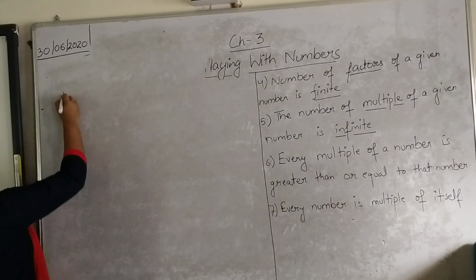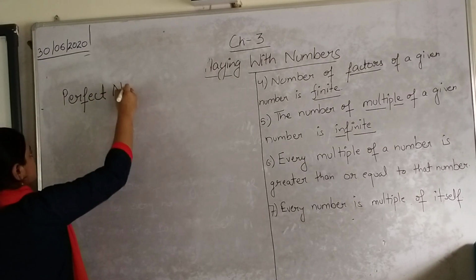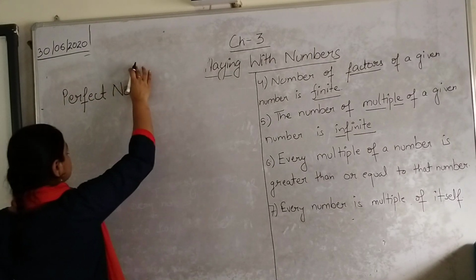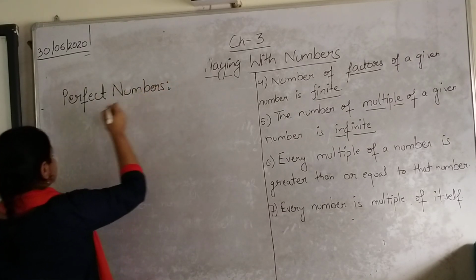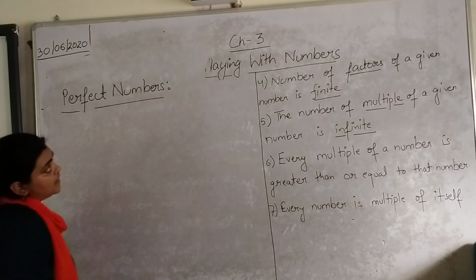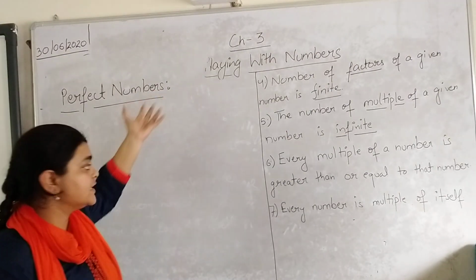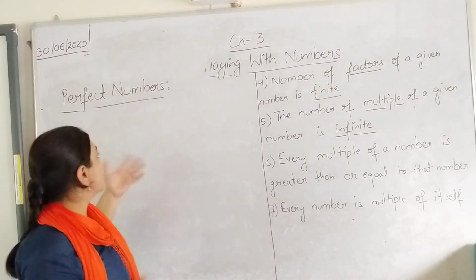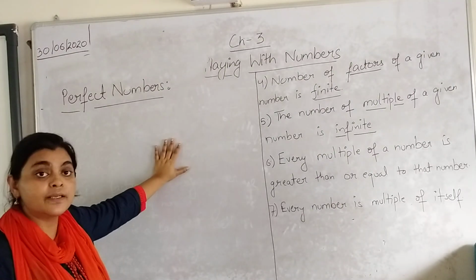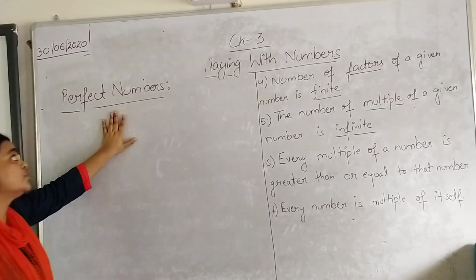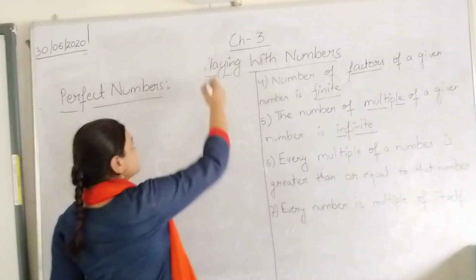Our next topic is perfect number. I think by now our topic is justified: with the same numbers we are categorizing numbers in different categories. Firstly we have studied factors and multiples. Now we are studying a whole new topic, perfect number. That is why the chapter is called Playing with Numbers.